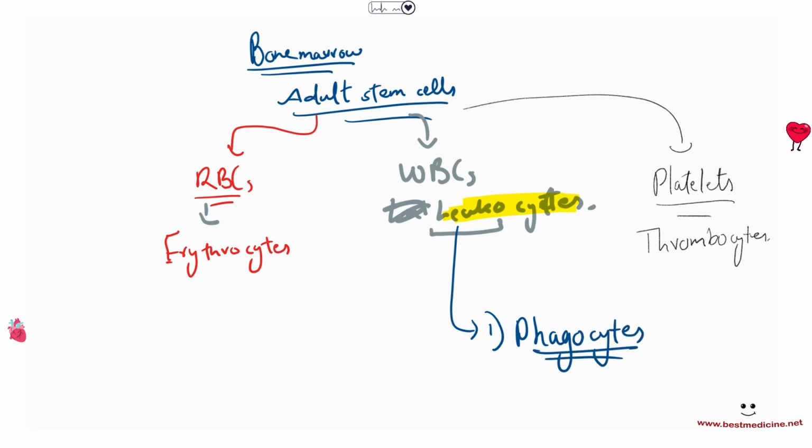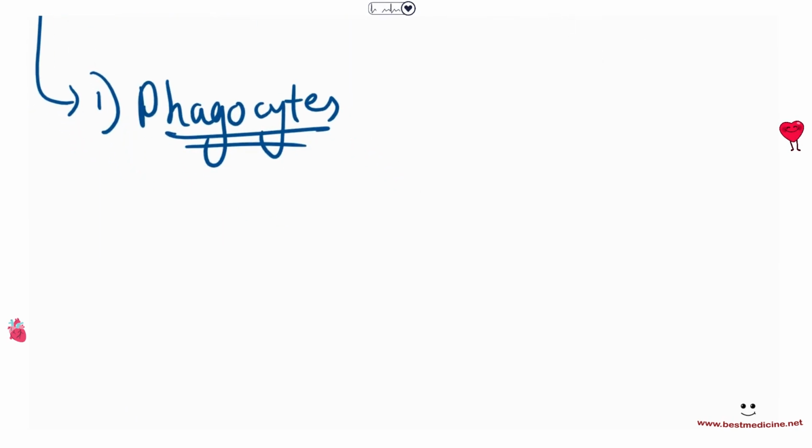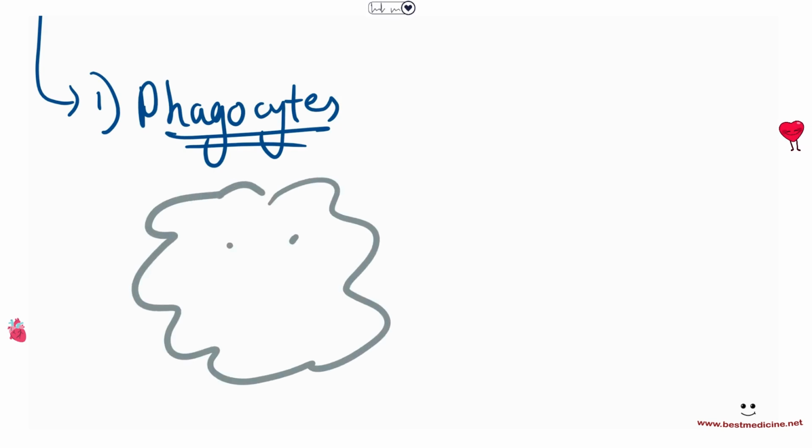What are phagocytes and how do they work? Well, what phagocytes do is they are able to eat up the germ, eat up the pathogen, and swallow it and digest it in their cytoplasm. So what I mean by this is that you could have a white blood cell, let's say here's a white blood cell, right? And then here's Mr. White blood cell, and he's very angry all the time, right? Because he's always looking out for these pathogens.